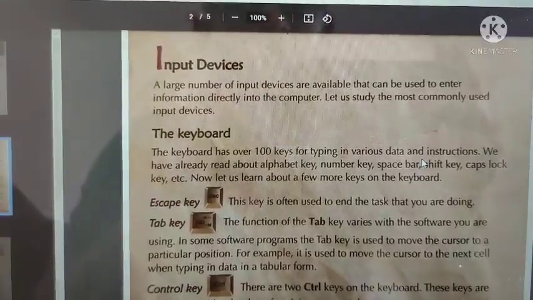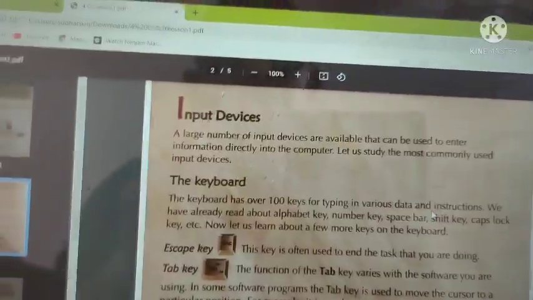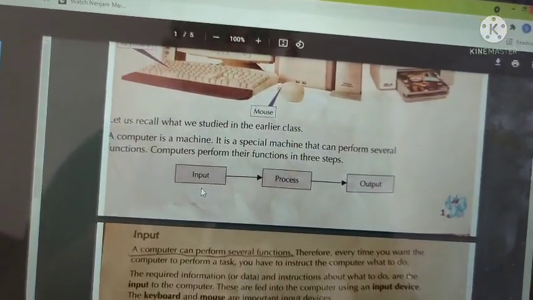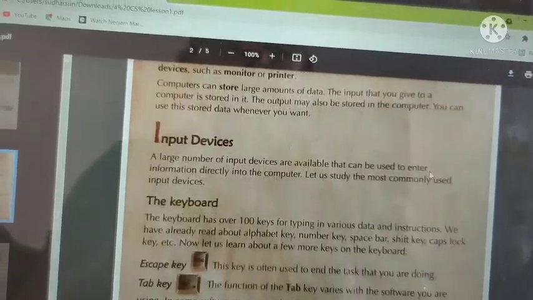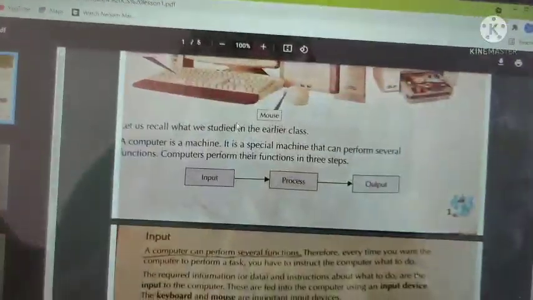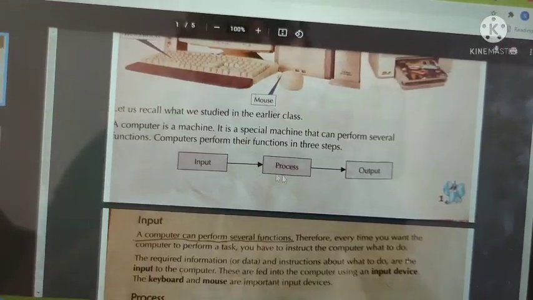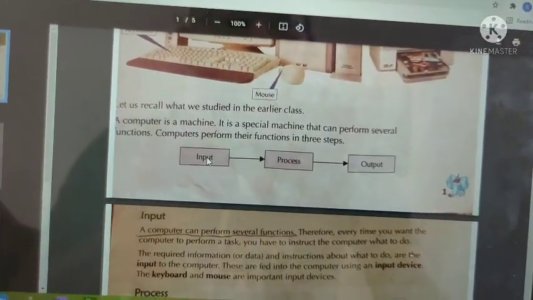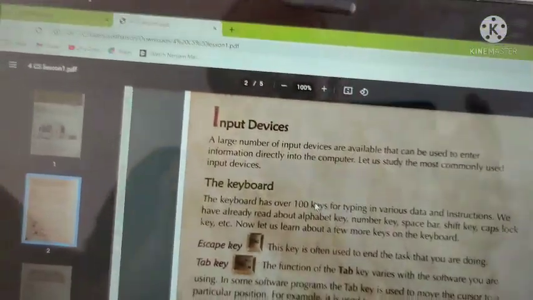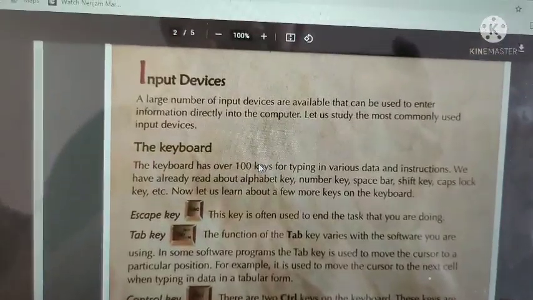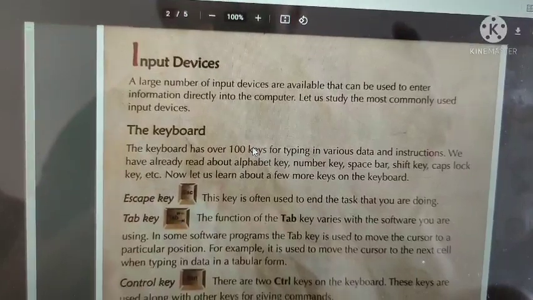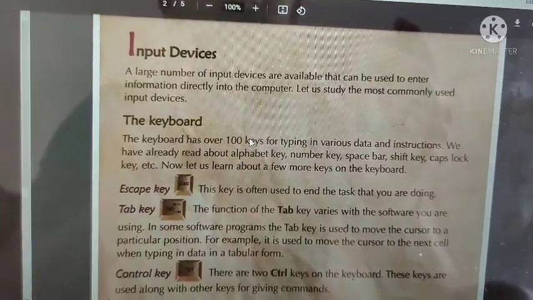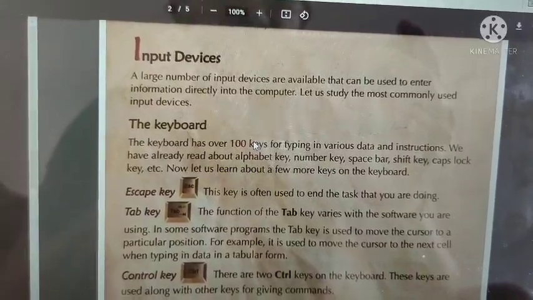Now we'll see input devices. Till now we saw how the computer works: with the help of input, process, and output. In today's class we will see these three things more deeply, especially input devices. A large number of input devices are available that can be used to enter information directly into the computer. Let us study the most commonly used input devices.